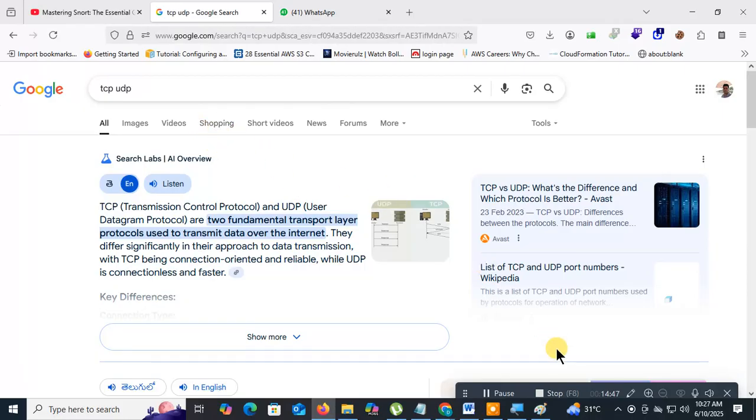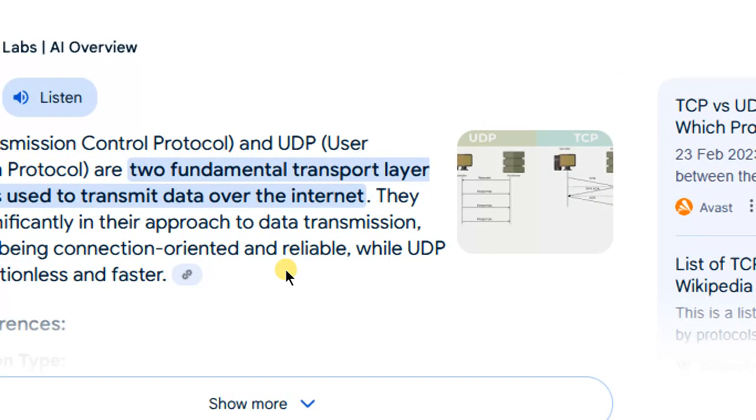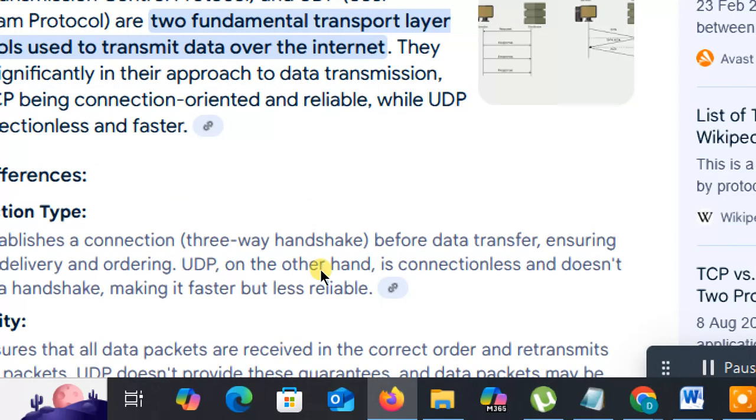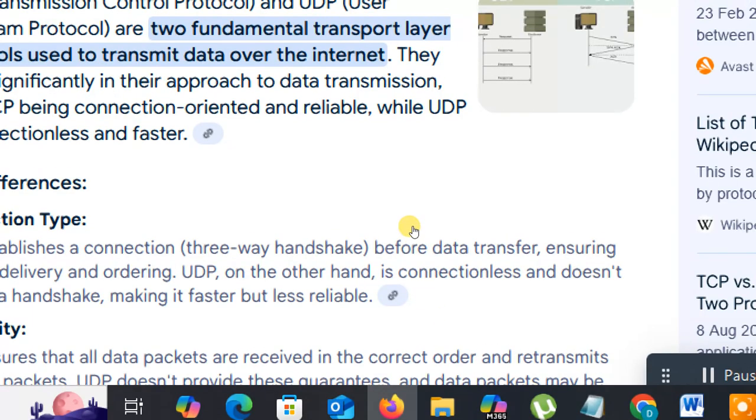So what is TCP? TCP stands for Transmission Control Protocol and UDP stands for User Datagram Protocol. These are two fundamental transport layer protocols used to transmit data over the internet. They differ significantly in their approach to data transmission. TCP is connection-oriented, whereas UDP is what? Unreliable connection.